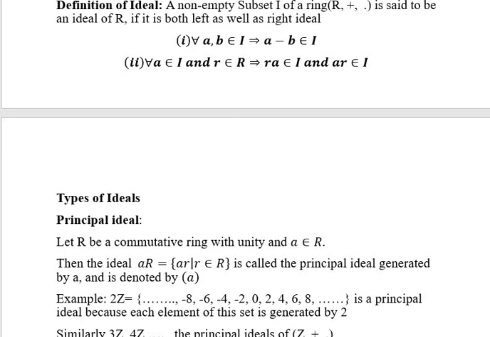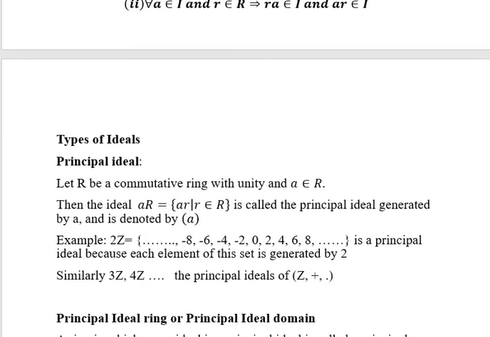Let us look at different types of ideals. First one is the principal ideal. What is a principal ideal? Suppose R is a commutative ring with unity and a belongs to R, then the ideal of the form a into r, which has the elements of the form a into r such that r belongs to R, is called the principal ideal generated by the element a, and we denote it as within the brackets, small a. This defines that a principal ideal is an ideal generated by a single element of the ring R, which is why it is called a principal ideal.